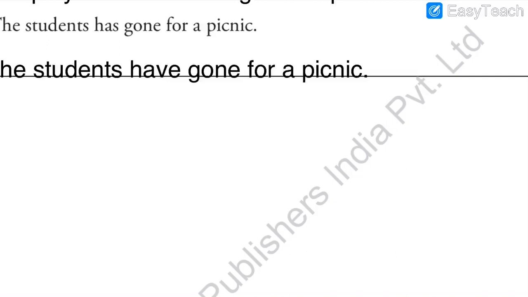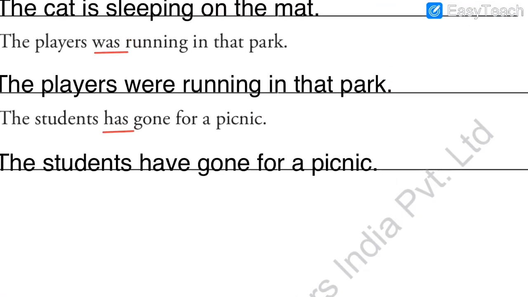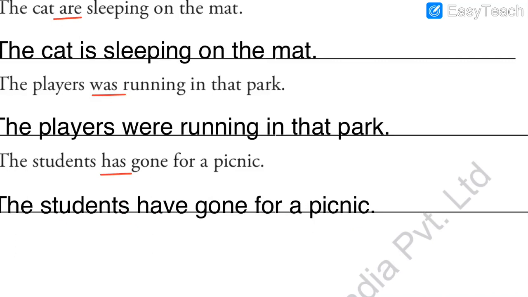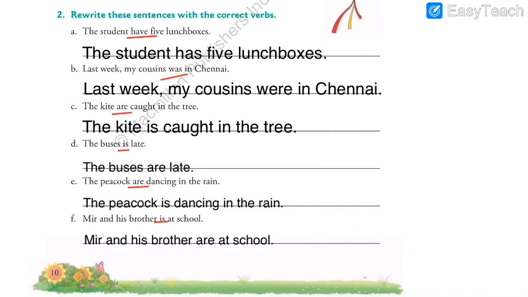Let me place it over here. So this is my answer. And what is the change that I have made? Instead of has, I have put have. So that is the change that I have made in the sentence. Only one change. The rest of the sentence is as it is, as you can see on your screen. The students have gone for a picnic. This is my answer.